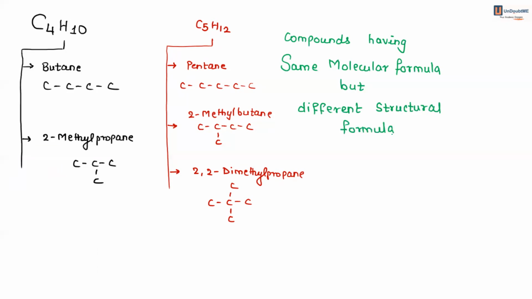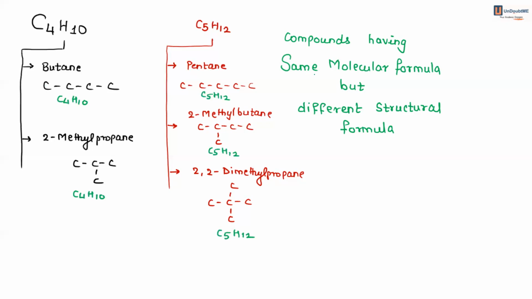Pentane, 2-methyl butane, 2, 2 dimethyl propane, all of them have C5H12. Also butane, C4H10, and 2-methyl propane, C4H10, means the molecular formula is the same, but the difference is in the structural formula.